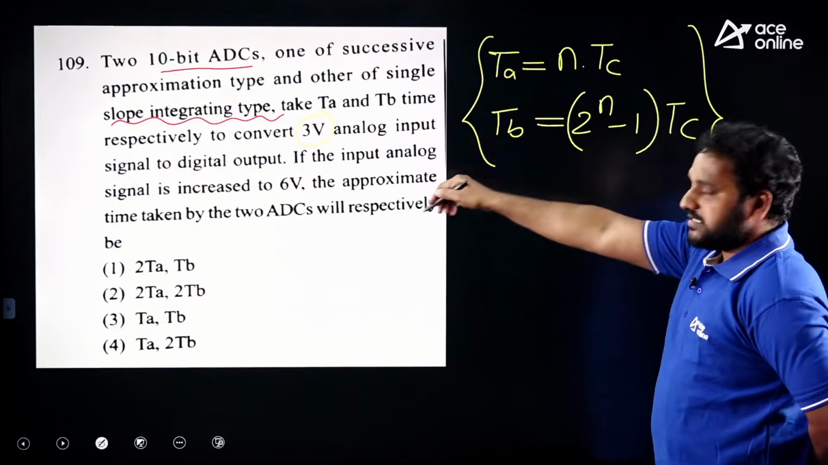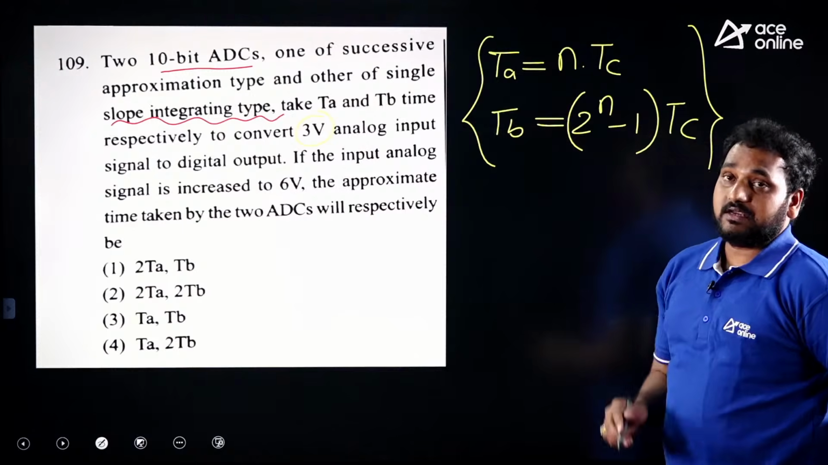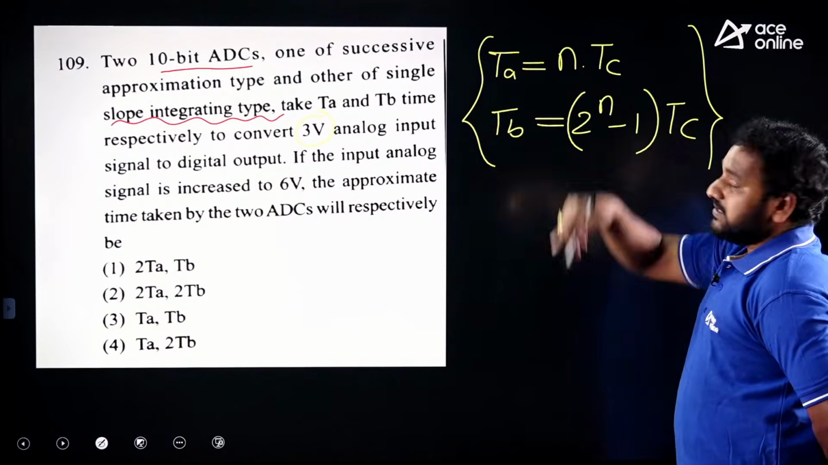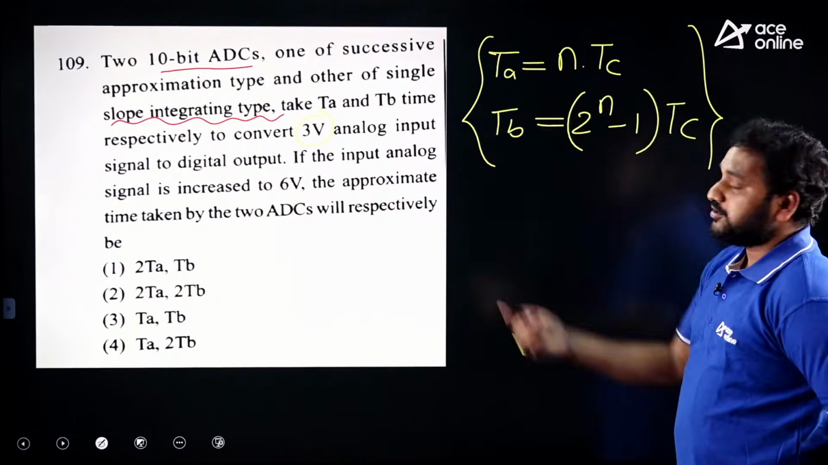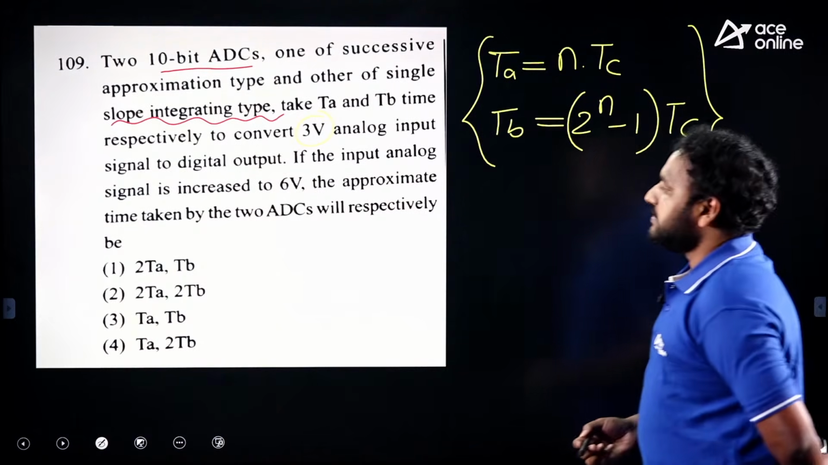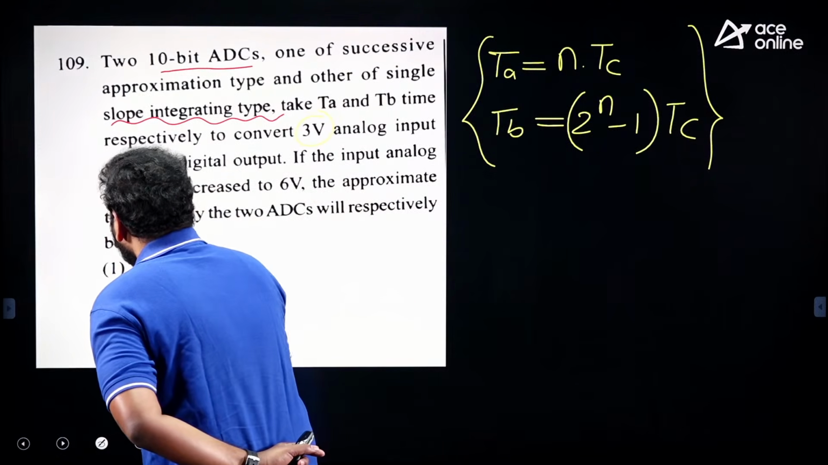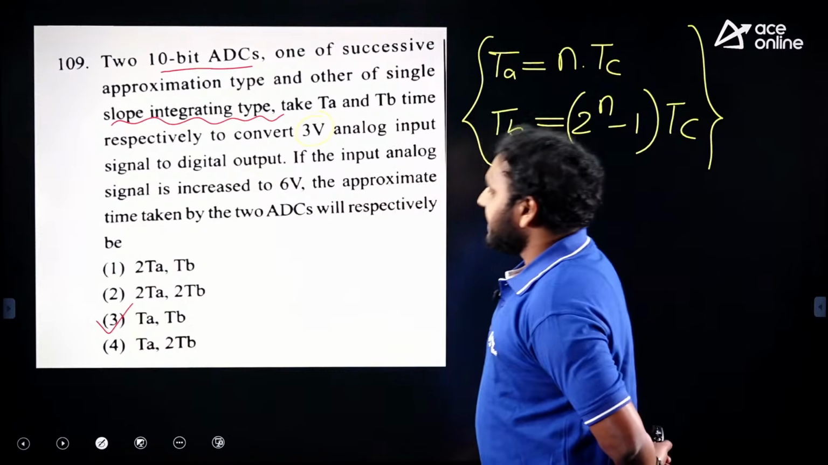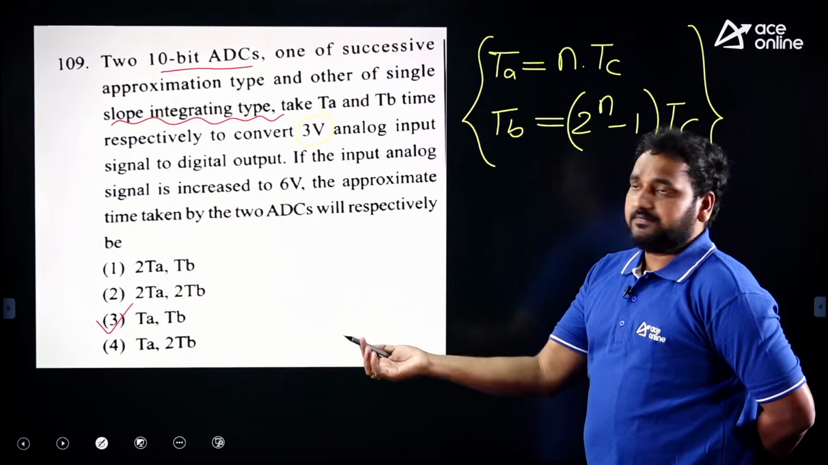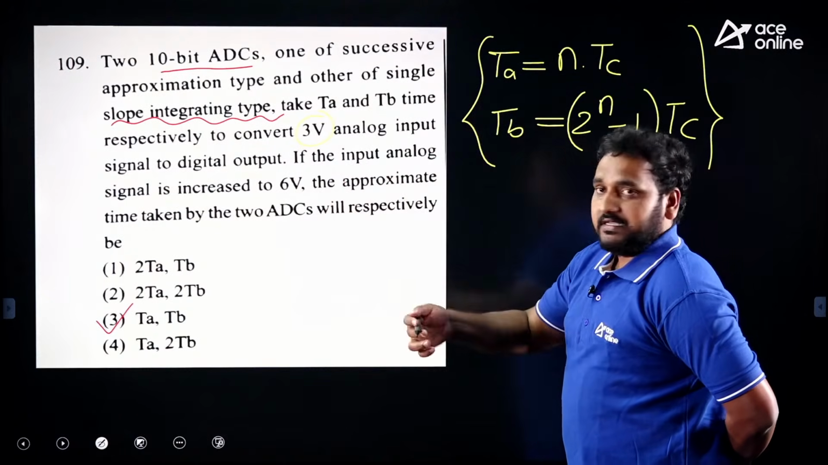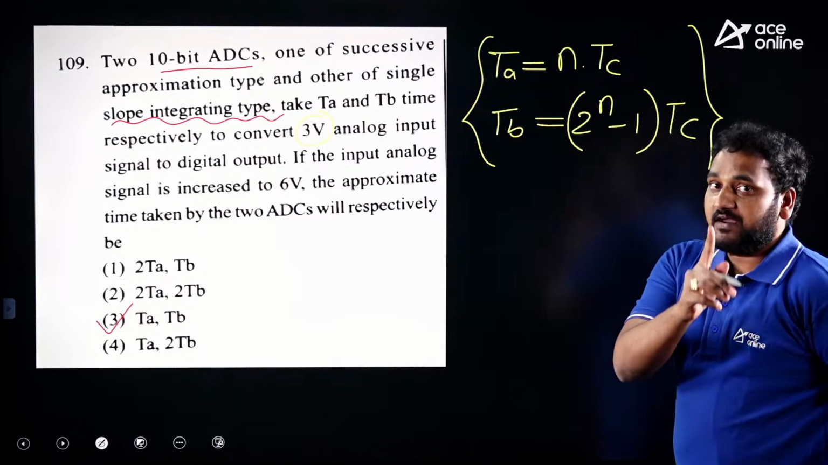Even if the voltage is varied, there is no difference in the maximum conversion time. Maximum conversion time depends on the n value. n represents number of bits. There is no data related to number of bits, and that is the reason there is no change. So the time will remain the same, that is TA will become TA, TB will become TB. Whatever the time for 3 volts, the same time in case of 6 volts also. It only depends on the number of bits, n value, right?